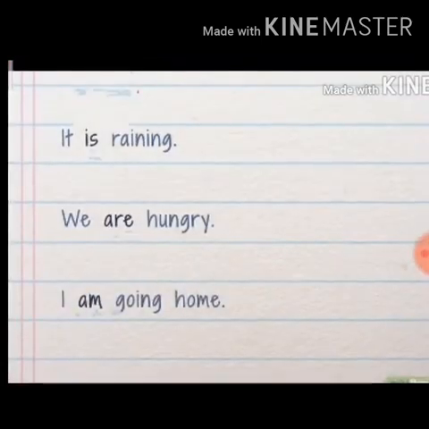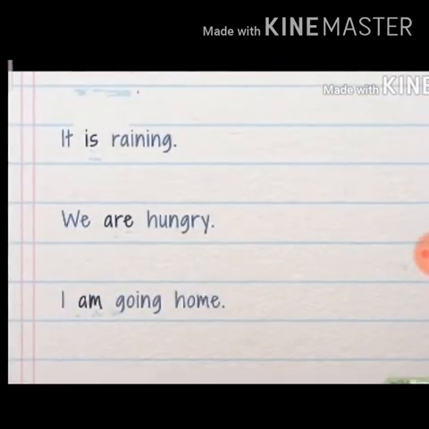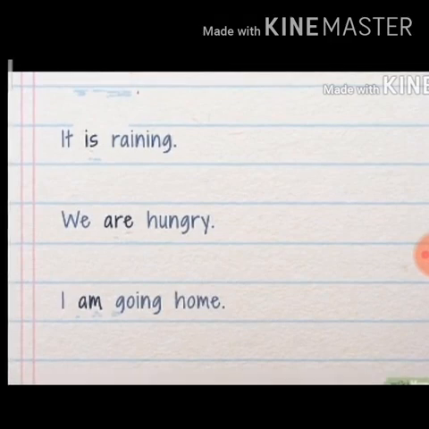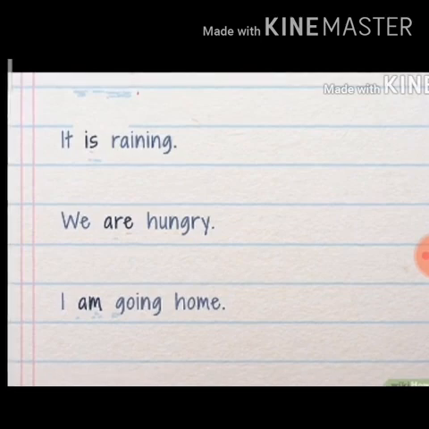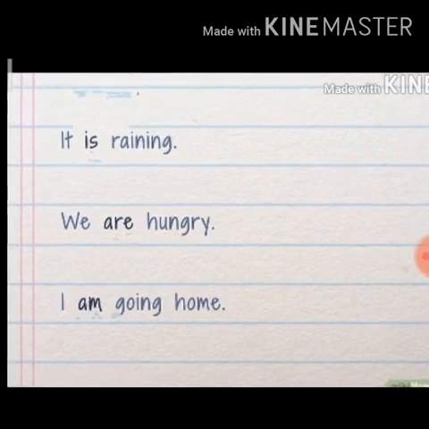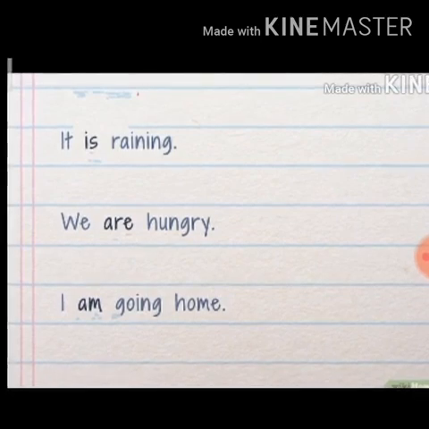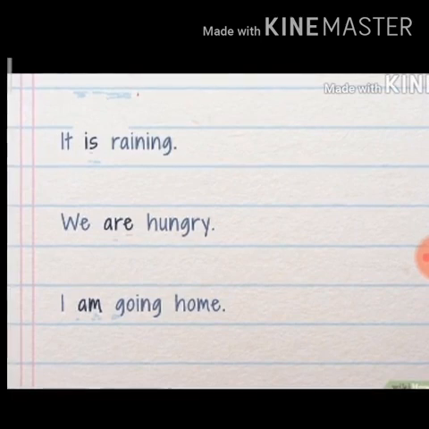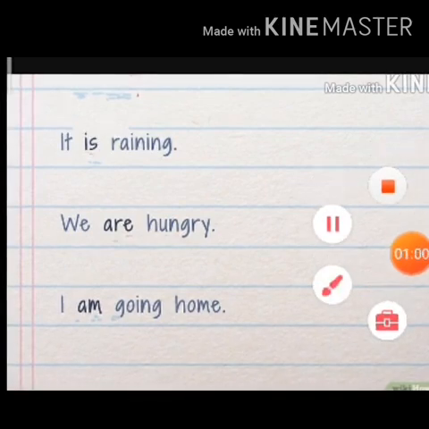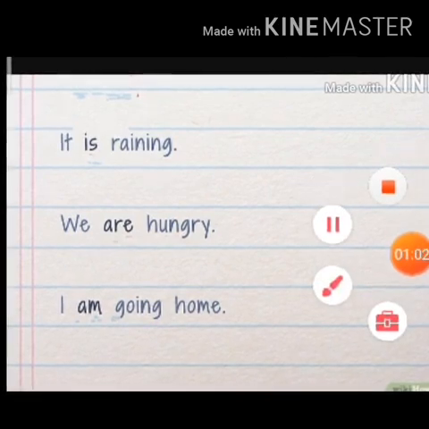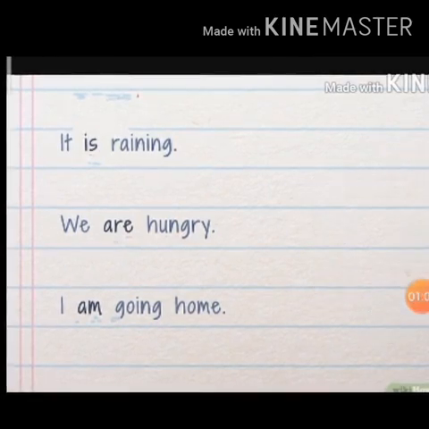So children, these are some declarative sentences. The first sentence is, it is raining; we are hungry; I am going home. There are a few steps to change any sentence into another type. If we have to change it into an interrogative sentence, what is the first step? The first step is to find out the helping verb. Is there any helping verb or being verb here?